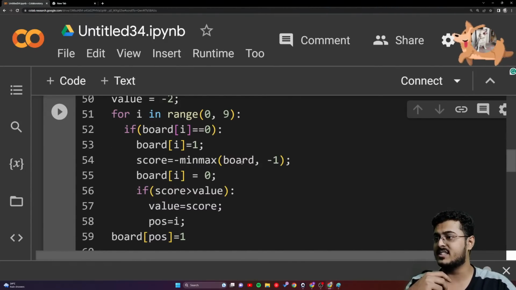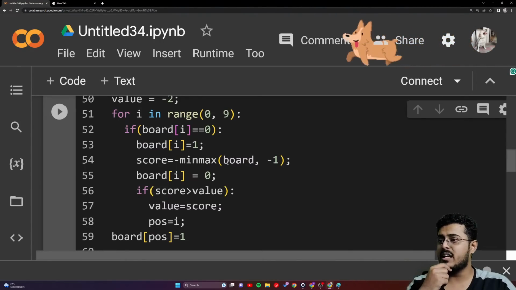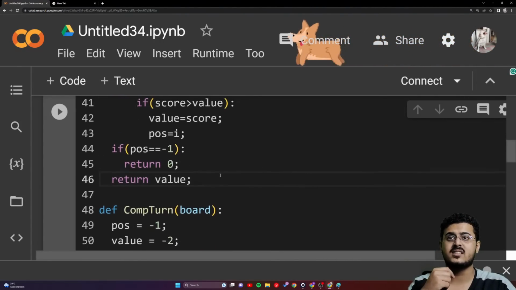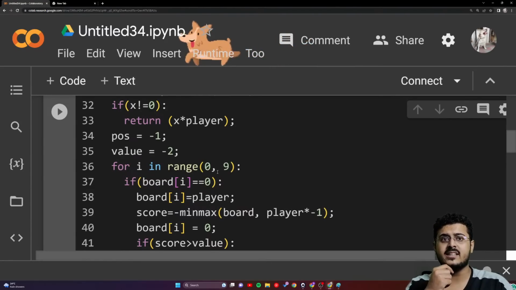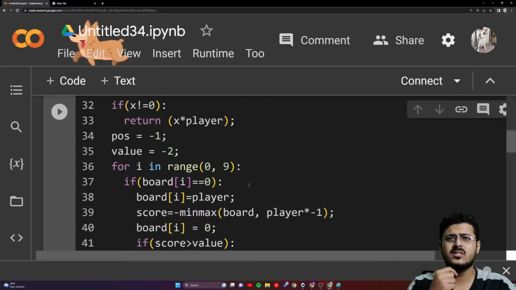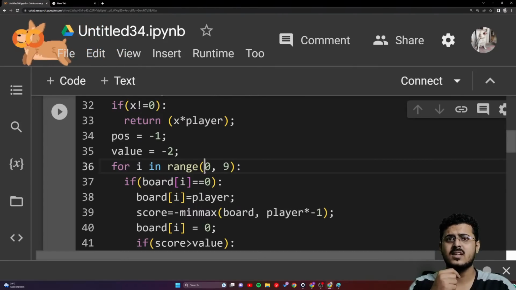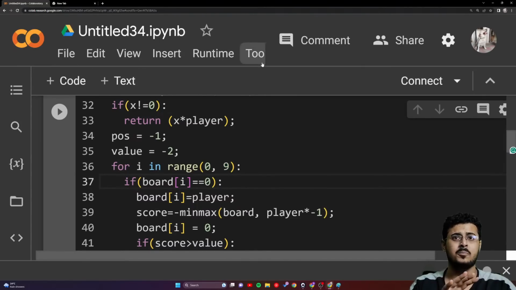So line 36 has range from 0 to 9. It should be 8. Okay, let me check line 36, for i in range 0 to 9. Yeah, it is correct. What is the problem with this? i in range 0 to 9. What's the problem in this? It's totally fine. I hope so. I'm not wrong.